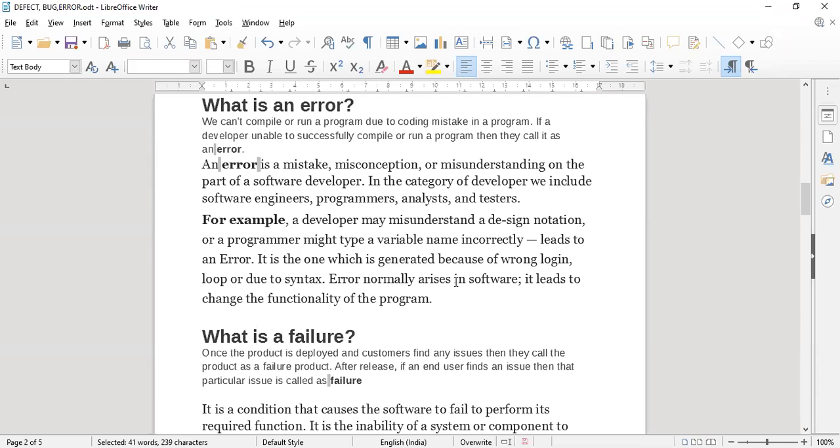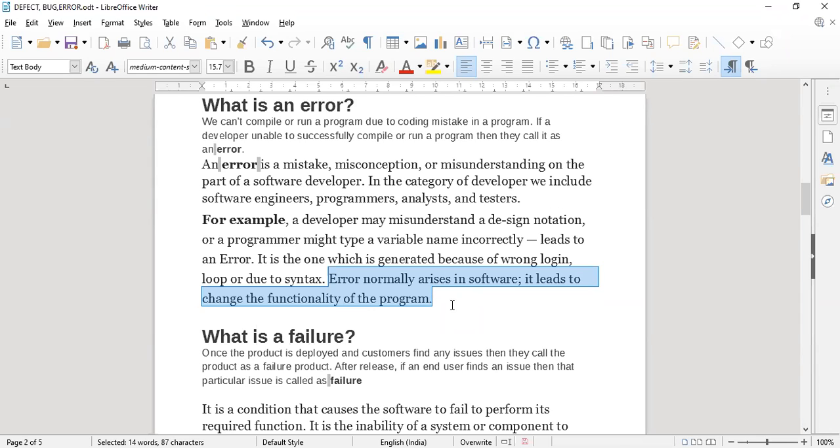So error normally arises in software. It leads to a change in the functionality of the program. A simple error means either a syntactical error or any type of logical error, which can be made at the time of coding. Whenever these errors arise, the programmer must change the functionality of the program. For example, one of the loops is incorrect, or one of the variable names is incorrect. So what is the error?